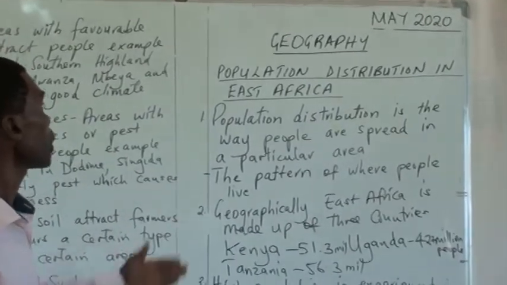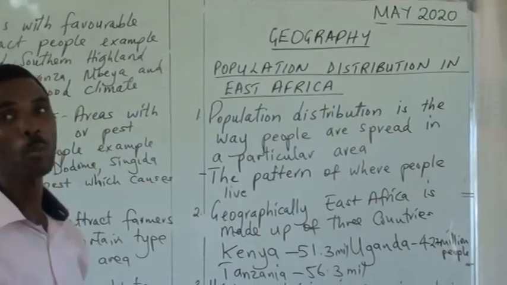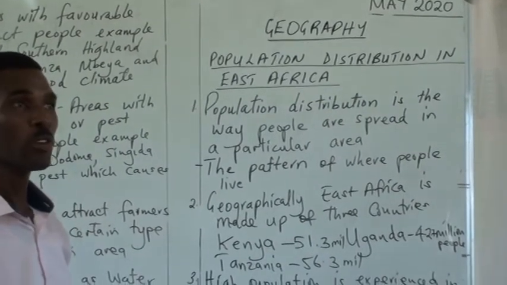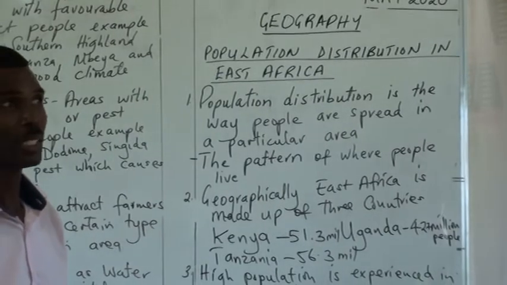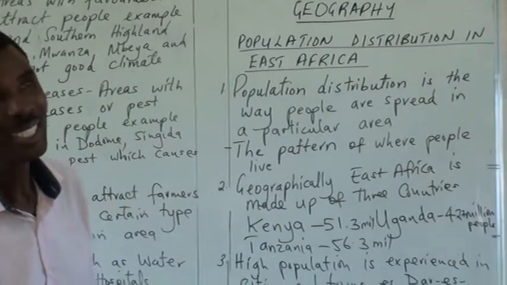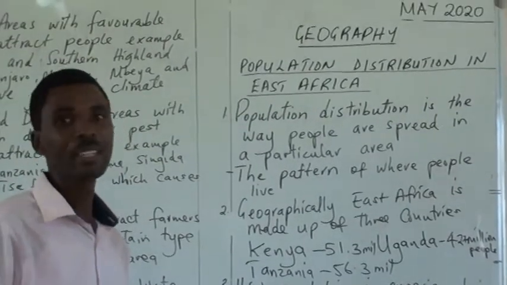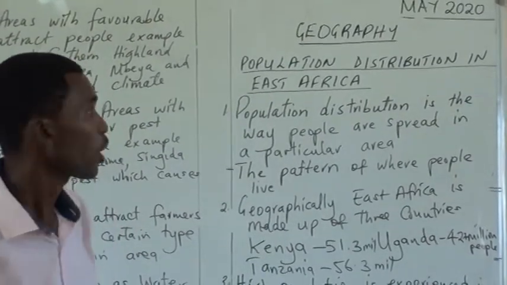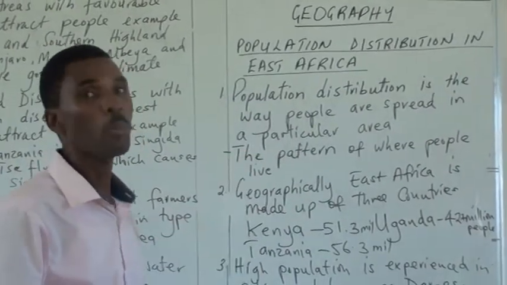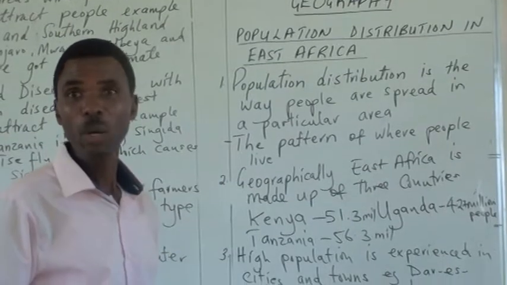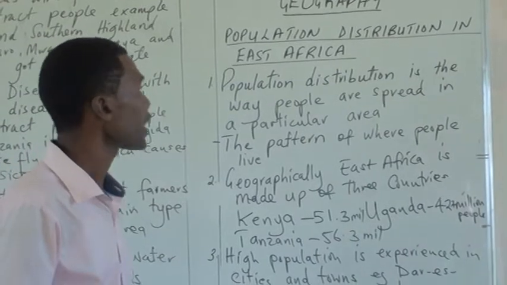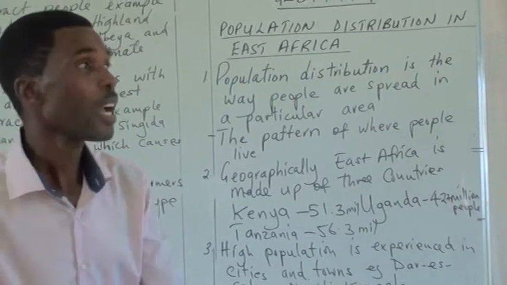Today, we are going to proceed discussing population. Remember last time, we started talking about various concepts concerning population. And we talked about population dynamics, population density, death rates, and fertility rates. Those were the concepts which concern this topic of population. But today, I want us to discuss population distribution in East Africa.